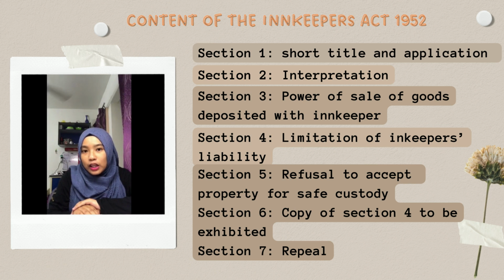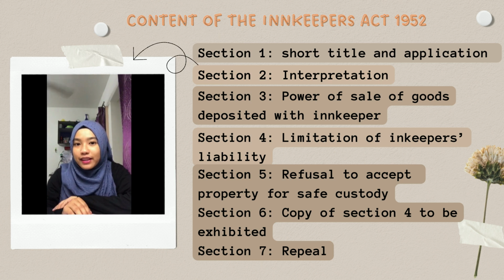The third section elaborates on the power of sale of goods deposited with the innkeeper. An innkeeper has the absolute right to sell by public auction any goods which may have been deposited with him or left in the inn he keeps, or any garage, car park, or other premises appurtenant to such premises. The person depositing or leaving such goods shall be or become in debt to the innkeeper for any board or lodging.